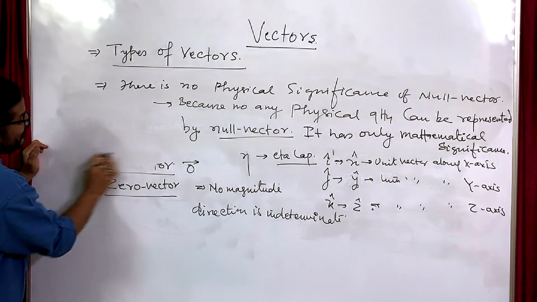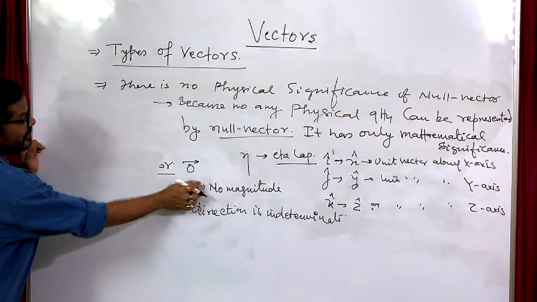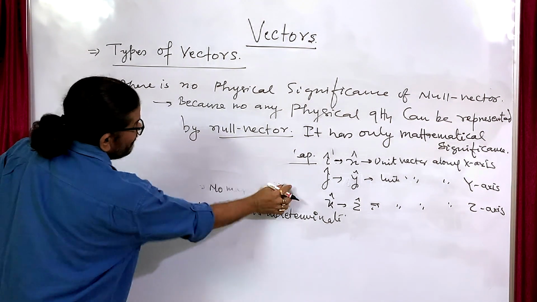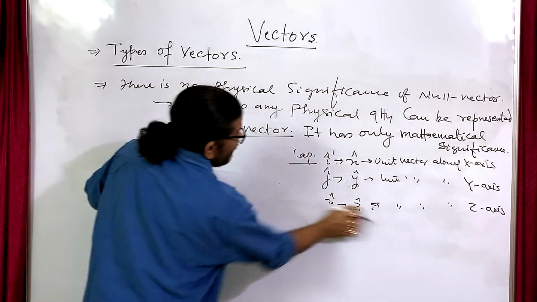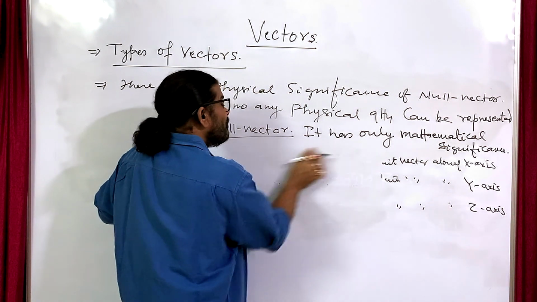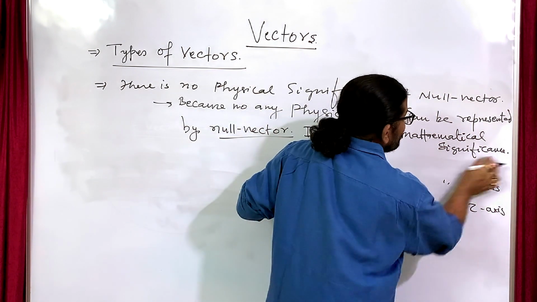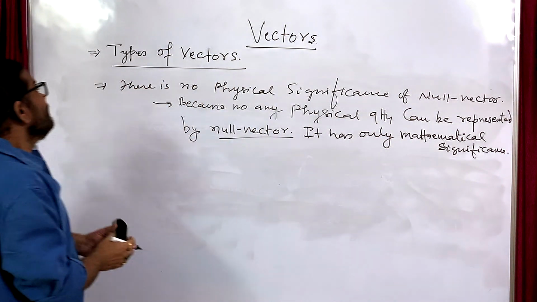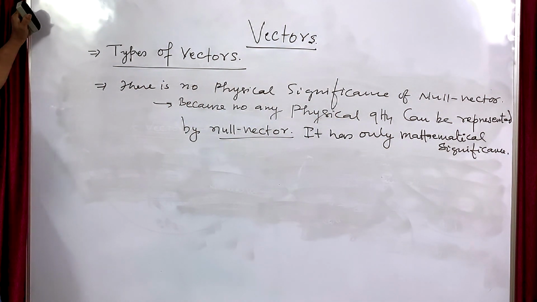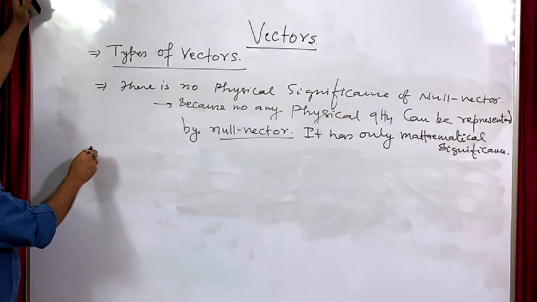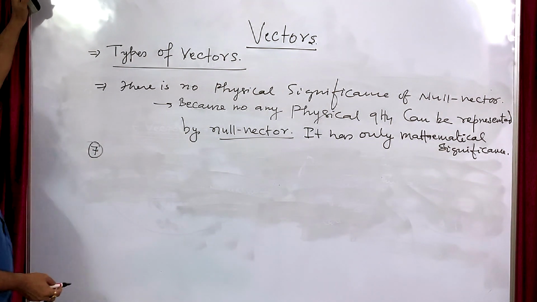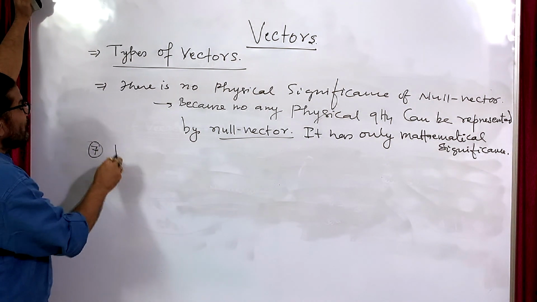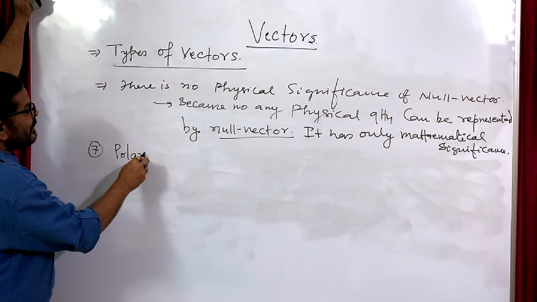Now, on the basis of the frame of reference or the location of the observer, vectors are classified into another type. One is called polar vector.